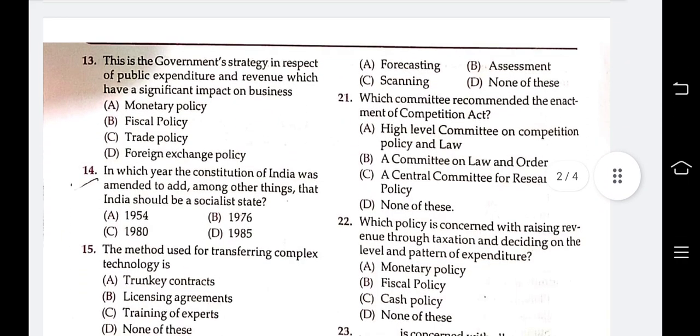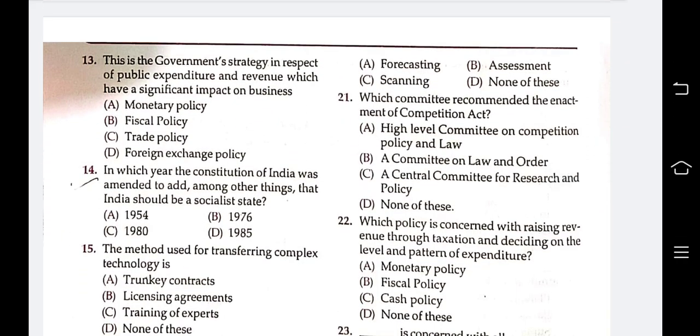Next question is 13. This is the government strategy in respect of public expenditure and revenue which have a significant impact on business. Monetary policy, fiscal policy, trade policy, foreign exchange policy. Here the options are monetary policy, fiscal policy. Fiscal policy is the government strategy. Okay, monetary is the RBI strategy. Trade policy is the business strategy.